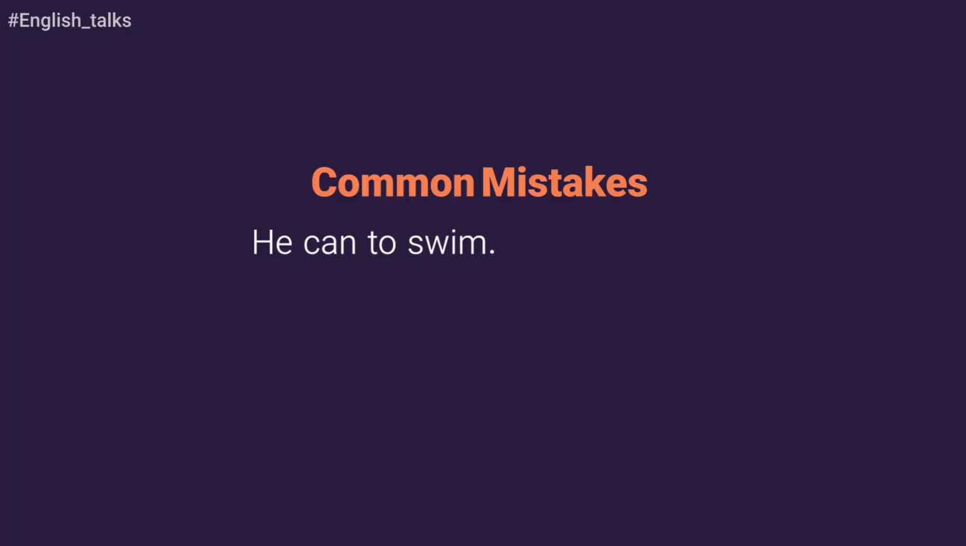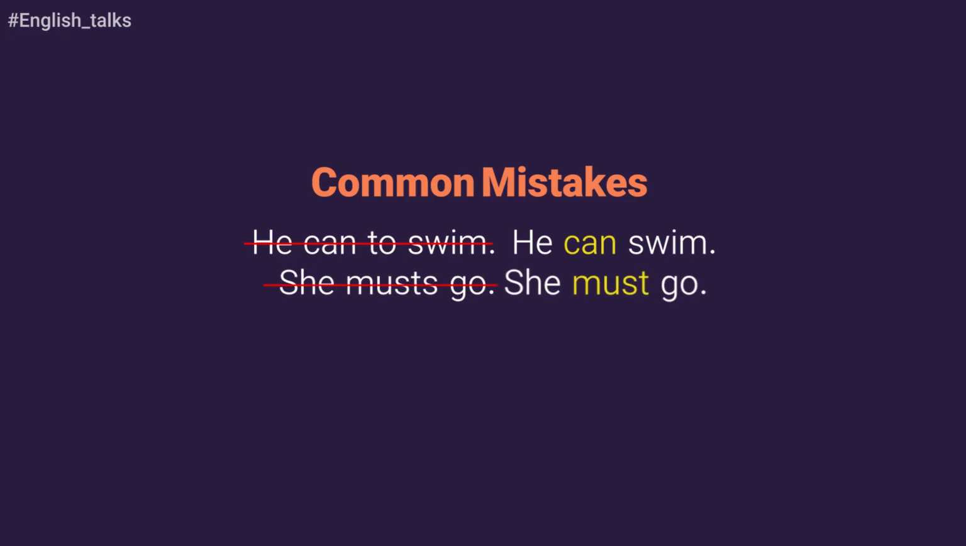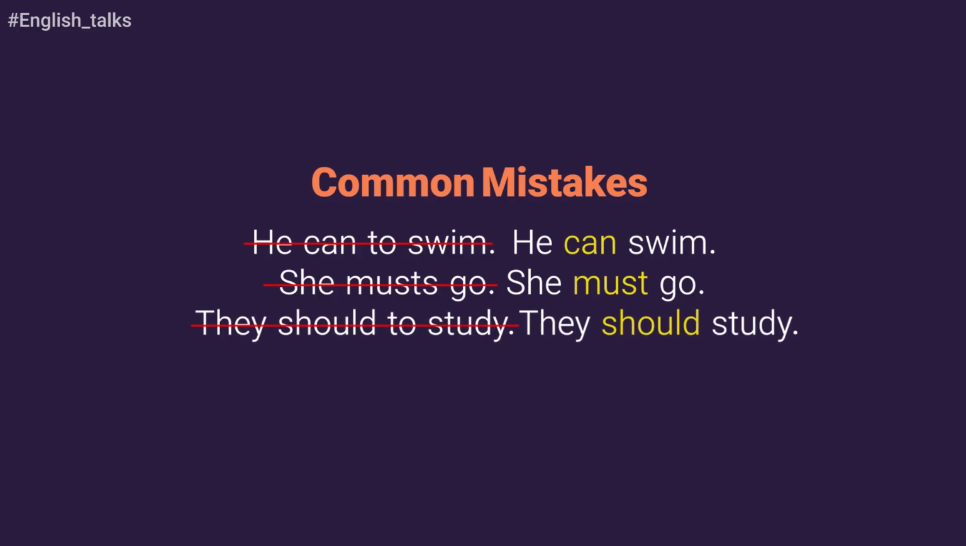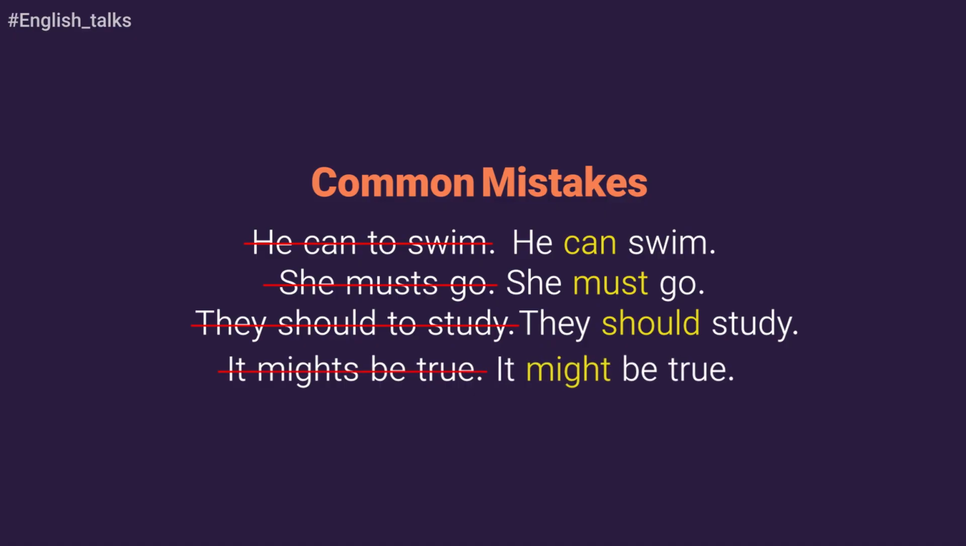Now let's go for the common mistakes. He can to swim is wrong. You should say he can swim. She must to go, no, it's wrong. She must go is correct. They should to study. It's completely wrong. They should study is correct.